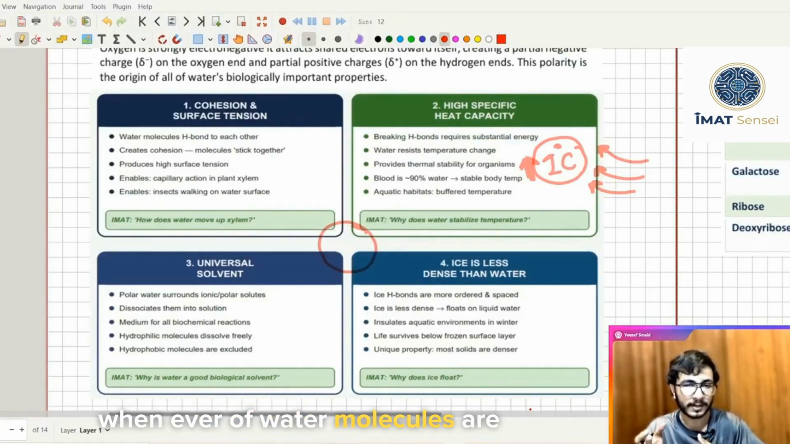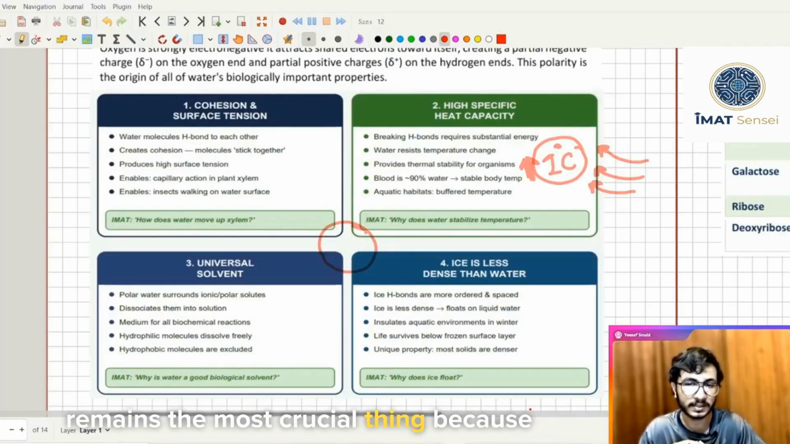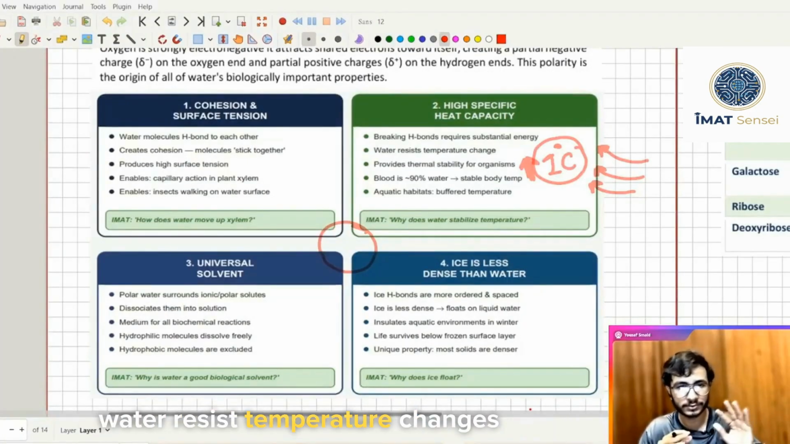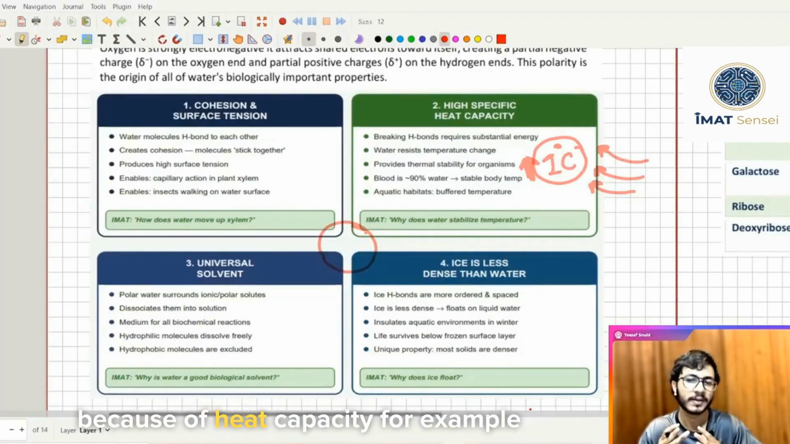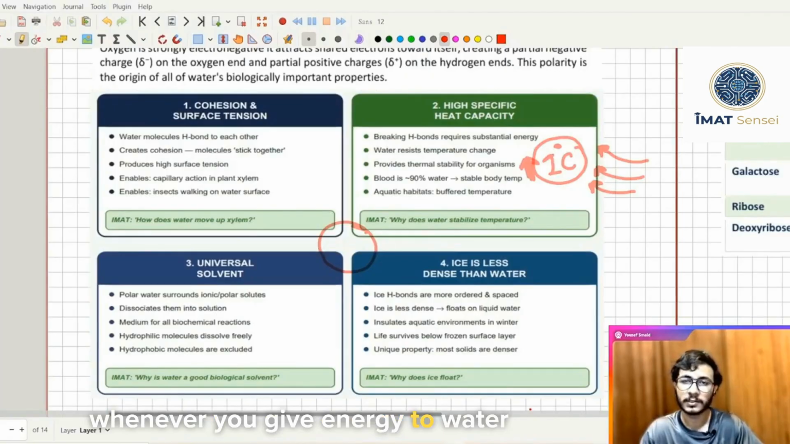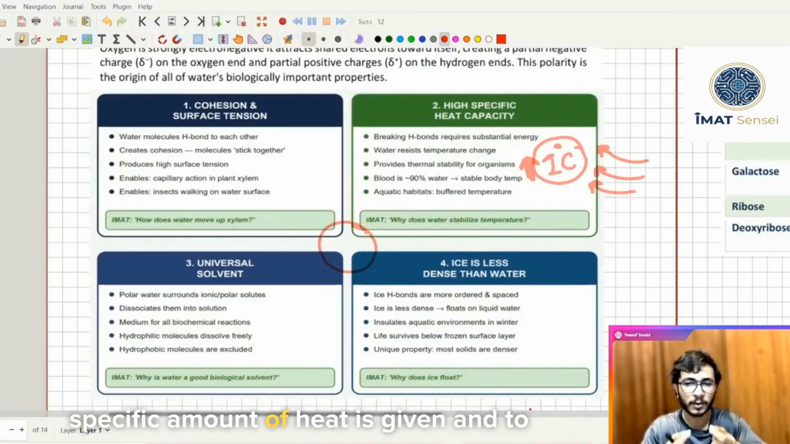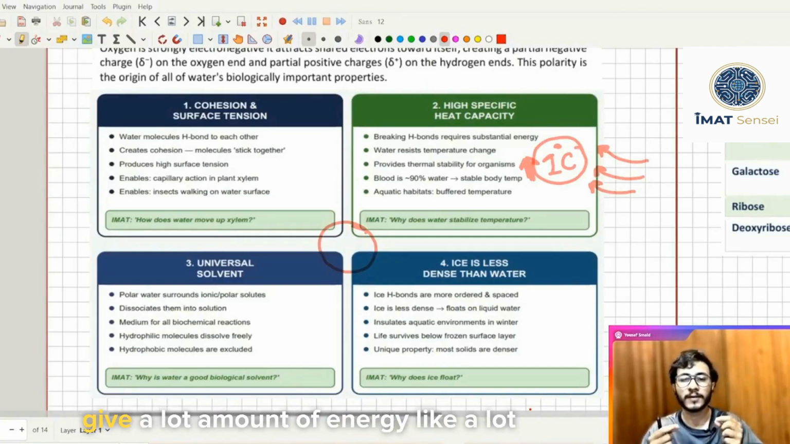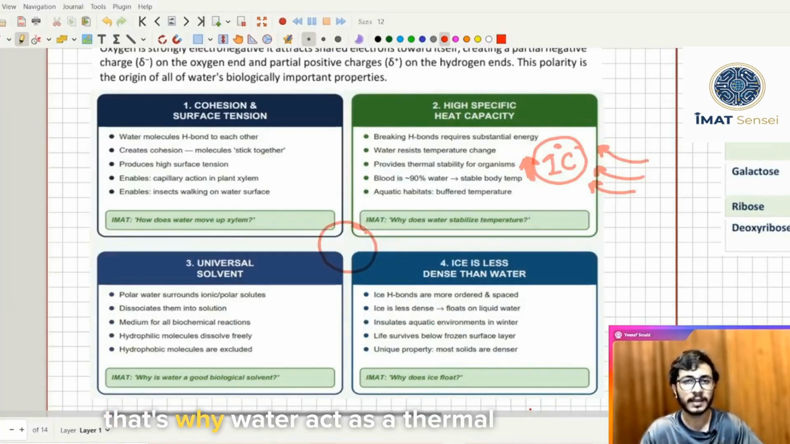whenever water molecules are bound together, the heat capacity remains the most crucial thing, because water resists temperature changes because of heat capacity. For example, whenever you give energy to water molecules and you boil water, a specific amount of heat is given, and to break the hydrogen bonds you have to give a lot of energy, like a lot. That's why water acts as a thermal stabilizer.